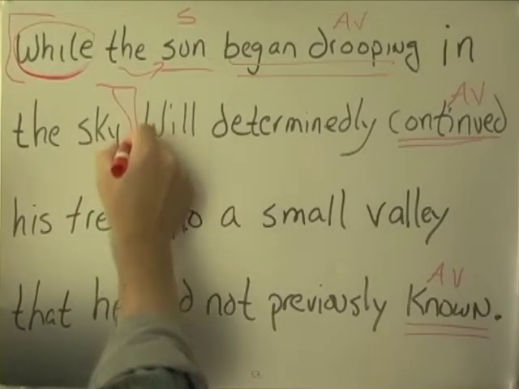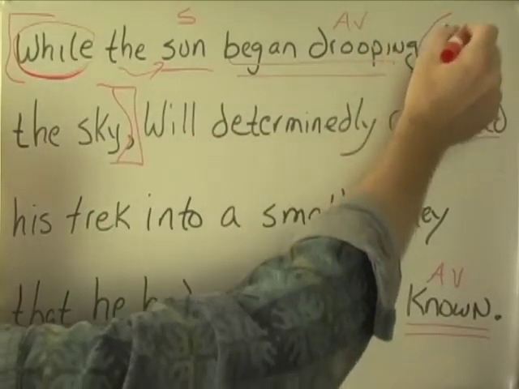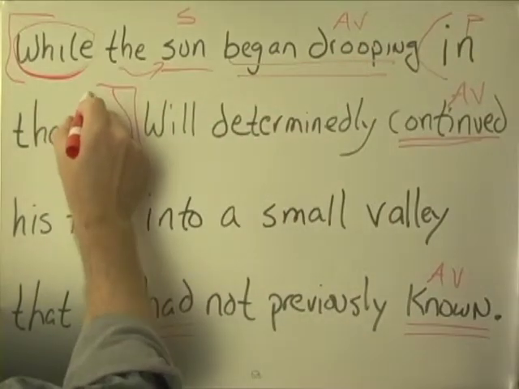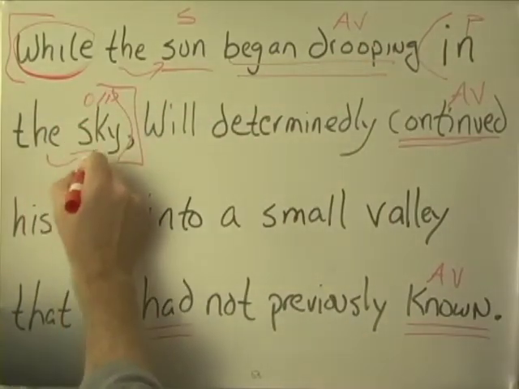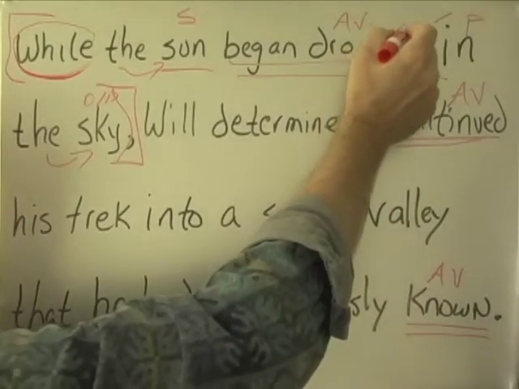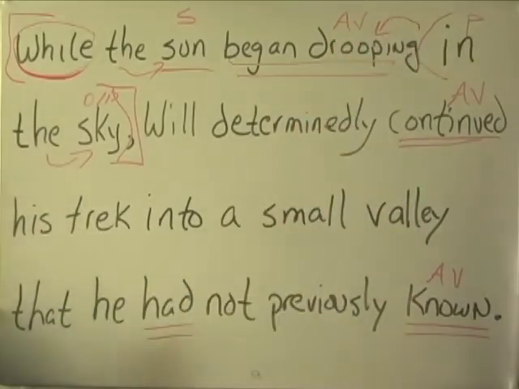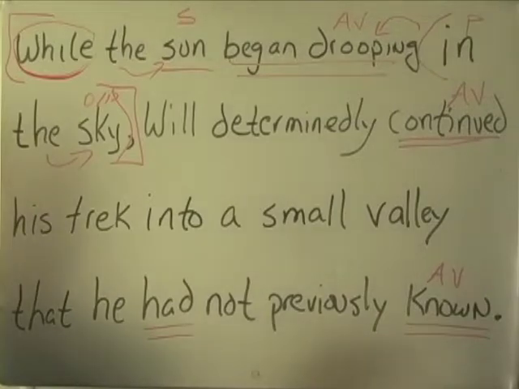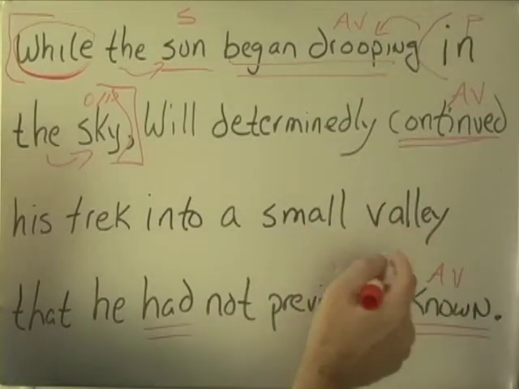In the sky. Preposition, object of the preposition, modifier. All of this, the entire prepositional phrase, is adverbial, modifying the verb. That's our first clause. At the end of this, I'll take a look at what it's doing, operating as one unit, what it's modifying. But if we continue on to the next clause, it's the main clause.